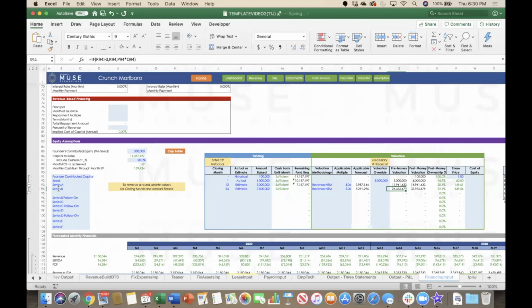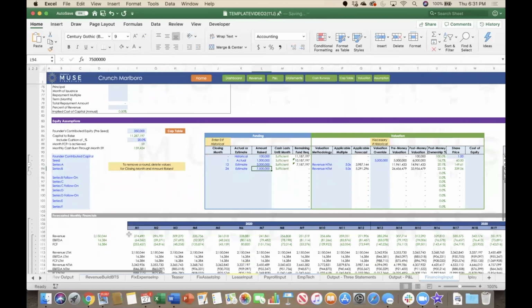As we see here, based on this valuation methodology, the pre-money valuation will be $26.5 million, and the post-money valuation will be almost $34 million. As we can see here, this $7.5 million Series B round will be sufficient to get the company to free cash flow positive.